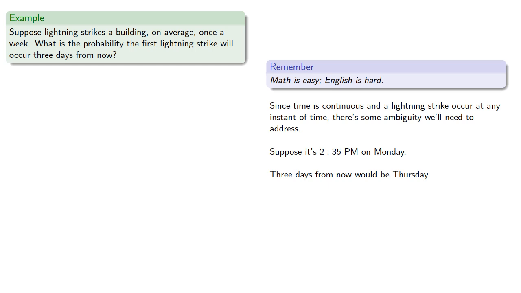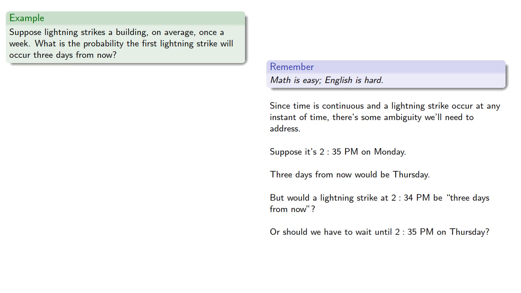But would a lightning strike at 2:34 p.m. be considered 3 days from now? Or should we have to wait until 2:35 p.m. on Thursday? Since this is an ambiguity that's part of the English language, we have to decide how to handle it, and we'll choose to interpret 3 days from now as having to wait for 3 full days before the event occurs.